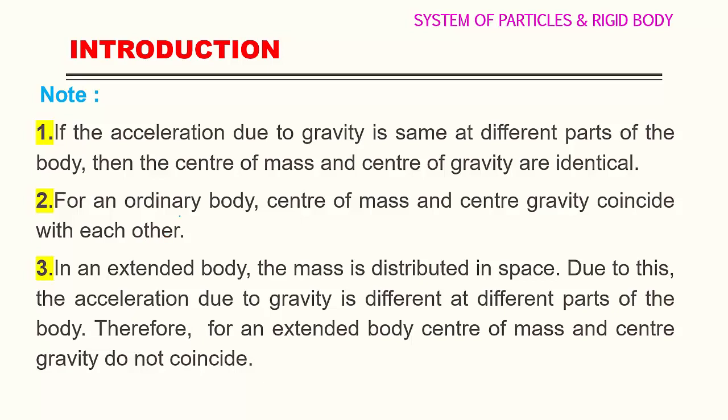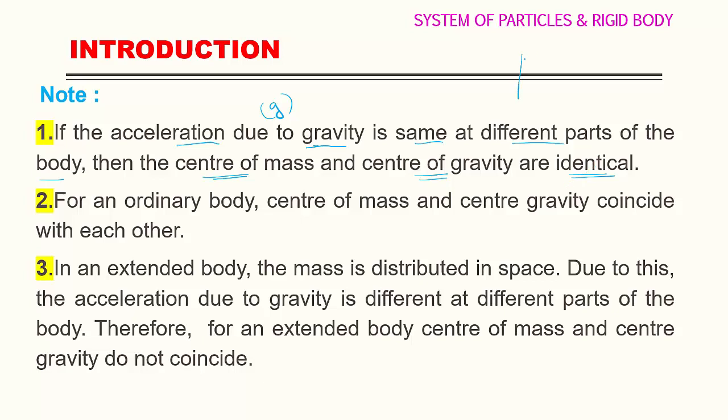First one: if acceleration due to gravity, small g, is the same at different parts of a body, then center of mass and center of gravity are identical. It means the same. Center of mass and center of gravity are identical only when the acceleration due to gravity at each part of a body is the same.